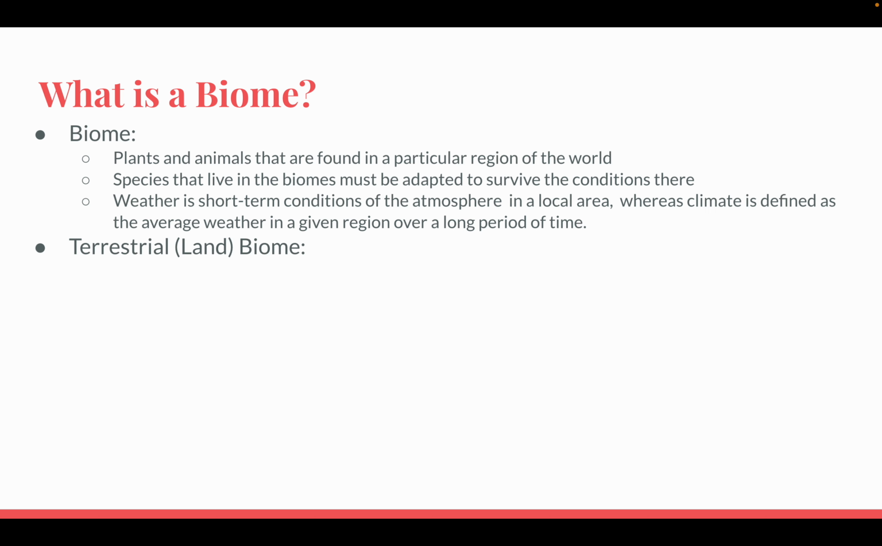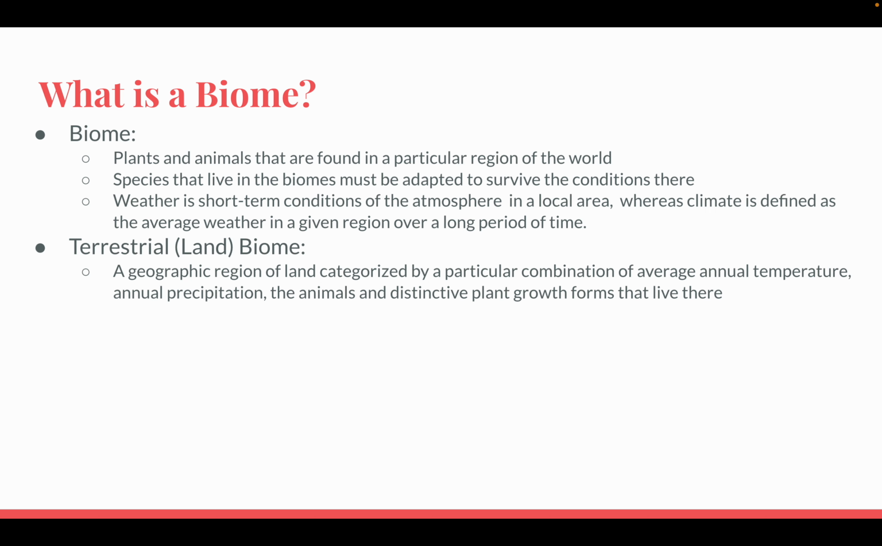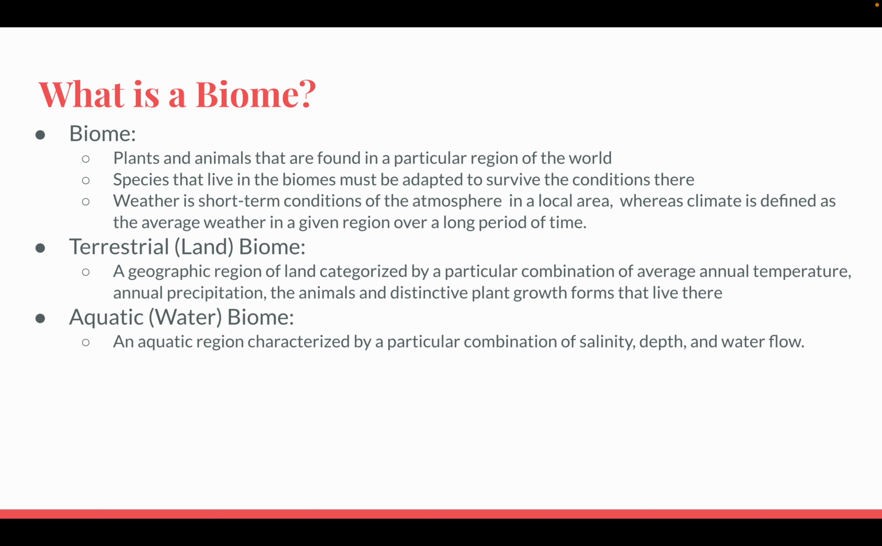Now, a terrestrial or land biome is a geographic region of land categorized by a particular combination of average annual temperature, annual precipitation, and the animals and distinctive plant growth forms that live there. Whereas an aquatic or water biome is characterized by a particular combination of salinity, or the concentration of salt in that area, depth, and water flow.